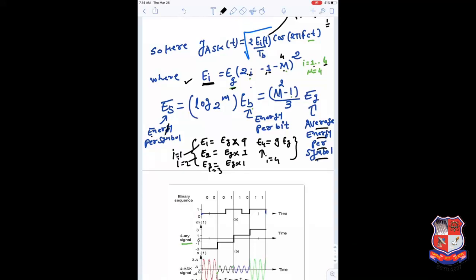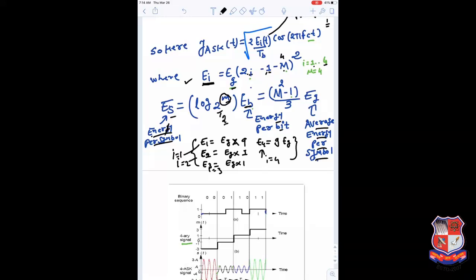The energy per symbol is simply defined as Es. Es can be defined as log base 2 of m into Eb, where Eb is the energy per bit. In one symbol we are using 2 bits, and m is the total number of symbols we are using, that is 4. So log 2 of 4 simplifies to 2.